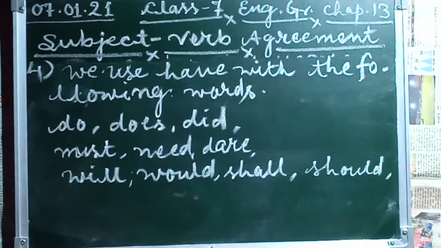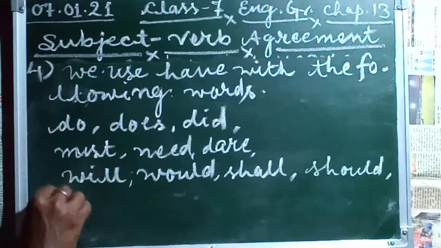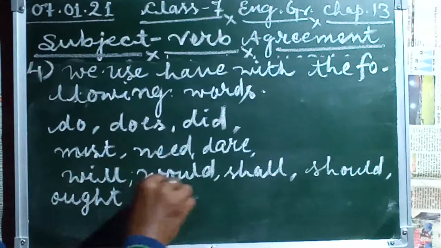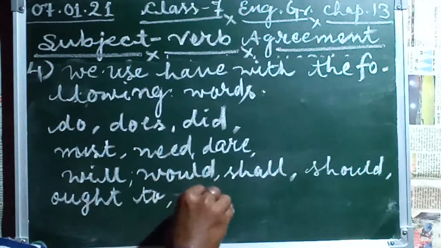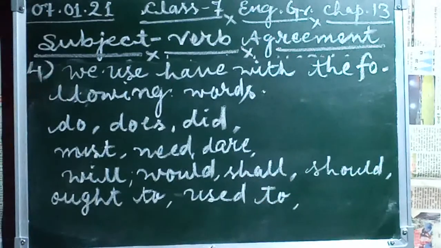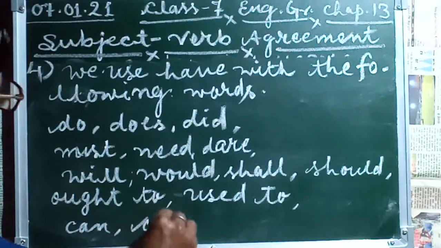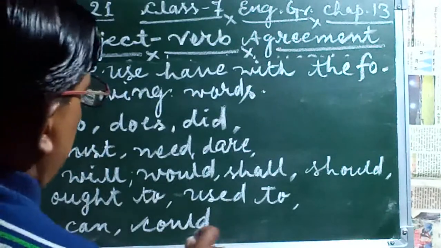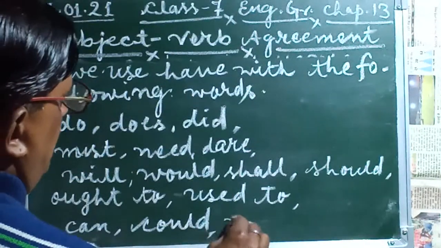Ought to, used to. We use ought to, O-U-G-H-T, and used to. And then can, could, may, might.